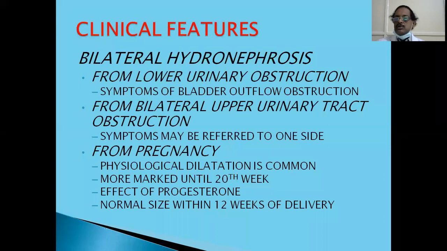Or it can be due to bilateral upper tract obstruction. We were discussing the other day about injuries of the ureter, like ligation of both ureters. You may not immediately diagnose the damage done to the ureter, and then it presents as bilateral hydronephrosis. And bilateral urinary calculus impaction.